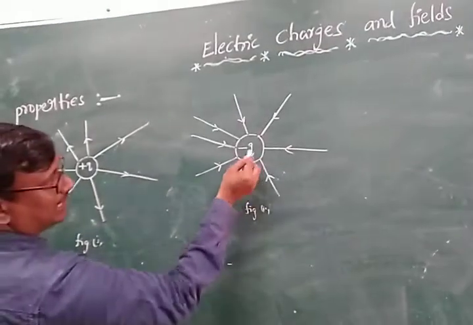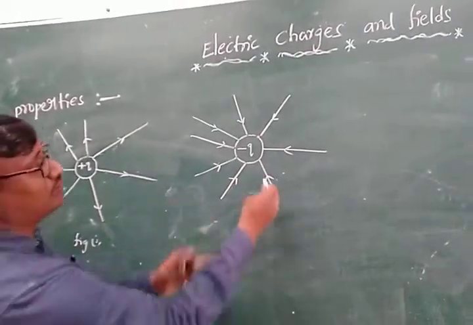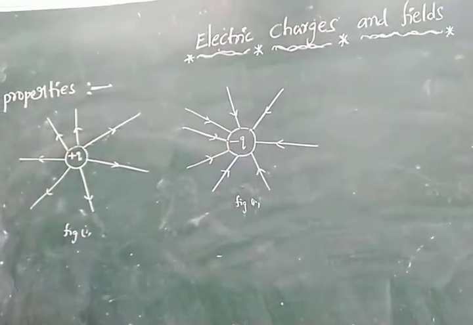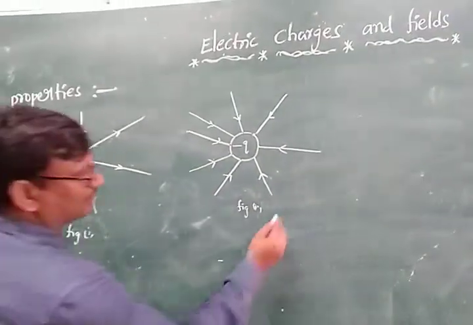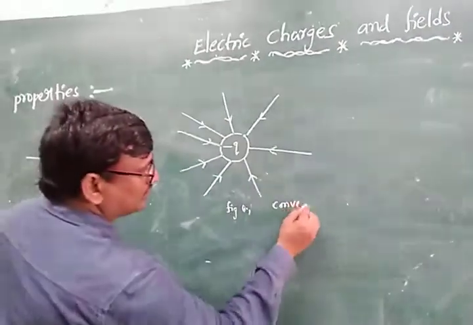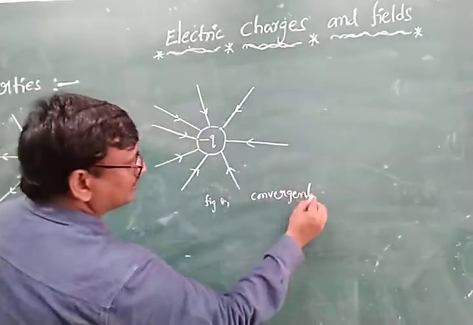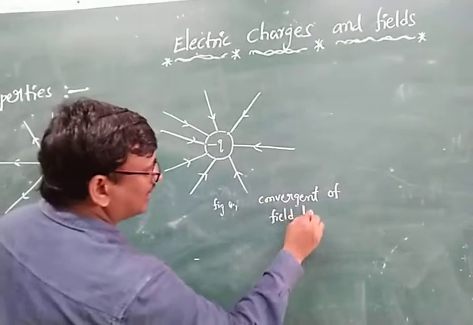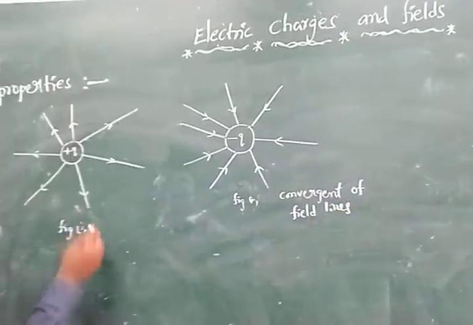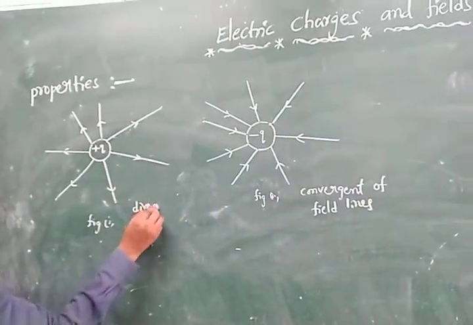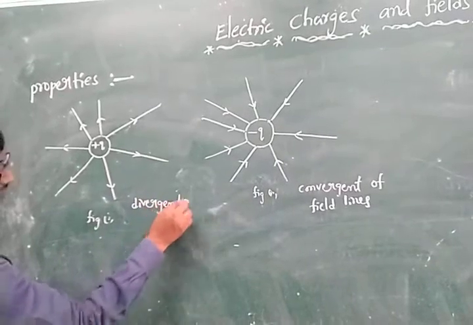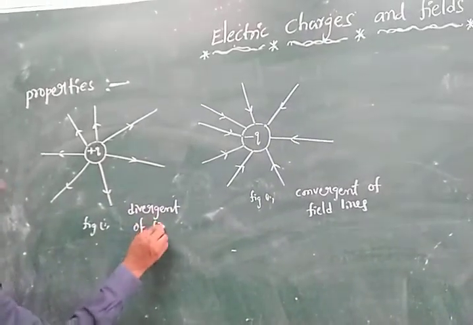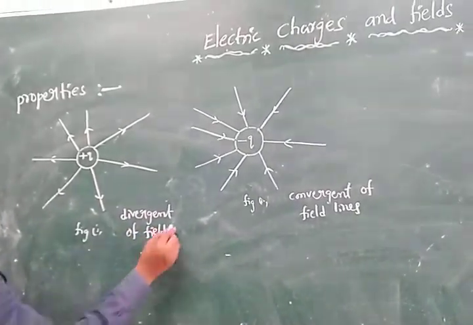But for the negative charge, all the lines are coming into the negative charge. This is called convergent of field lines, and here the divergent of field lines.